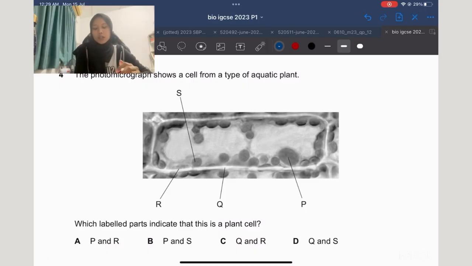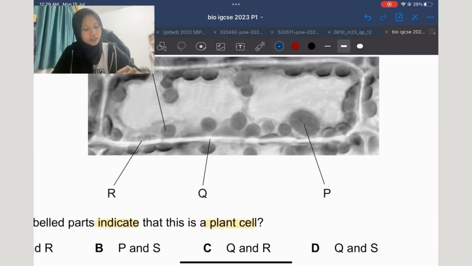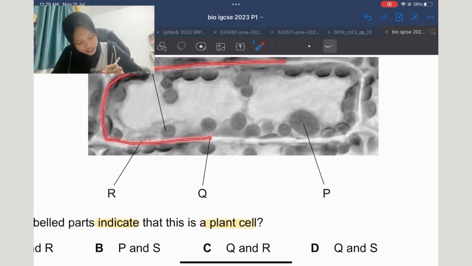The photomicrograph shows a cell from a type of aquatic plant. Which labeled parts indicate that this is a plant cell? First of all, you need to name all these labeled parts. Try your best to name them. First, Q, this white line here.